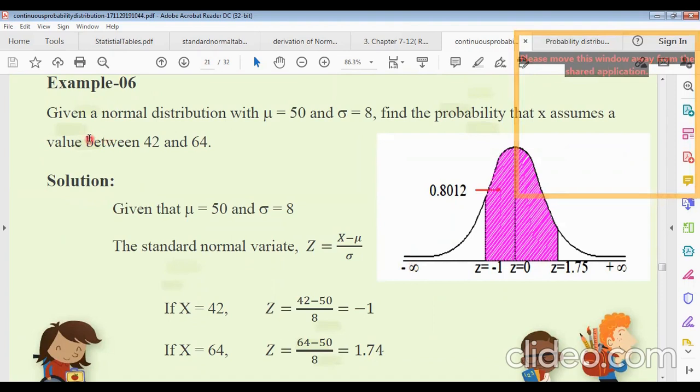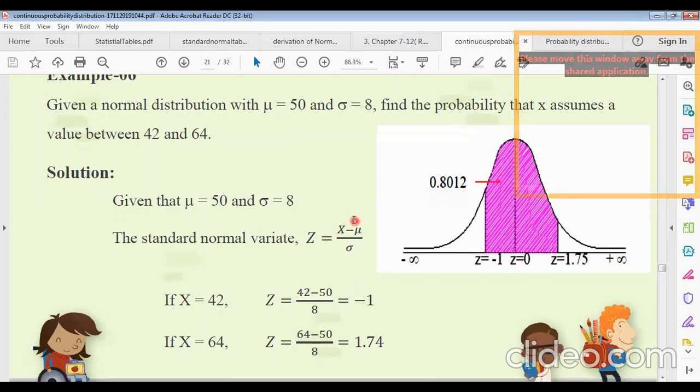Now another example. Given a normal distribution with mu equals 50 and sigma equals 8, find the probability that X assumes values between 42 and 64. How can we find this area? Given that the mean is 50 and the standard deviation sigma is 8, the standard normal variate Z equals X minus mu divided by sigma.